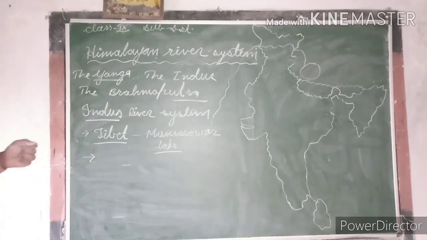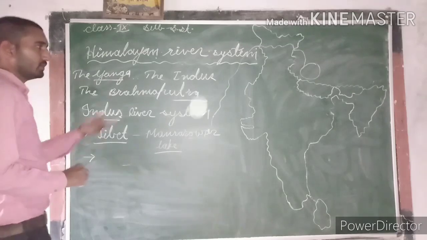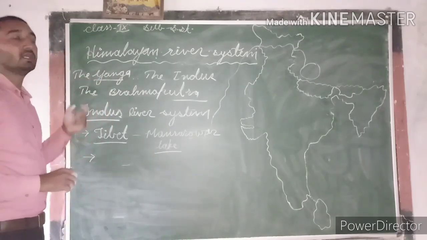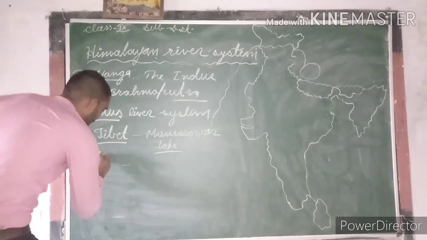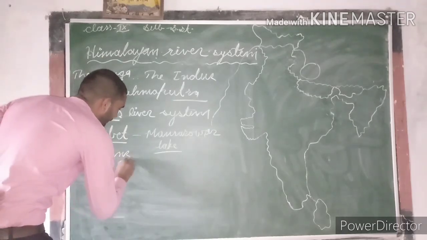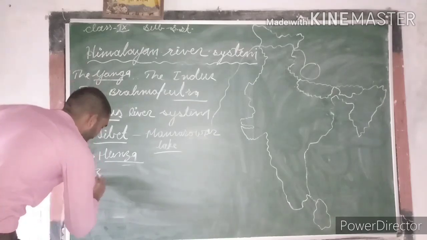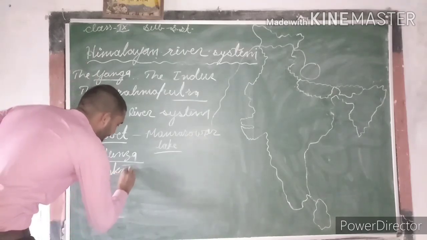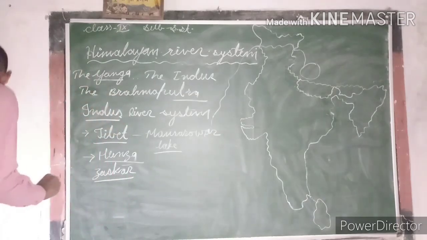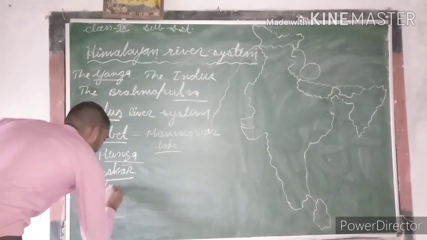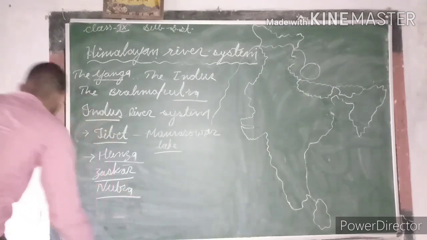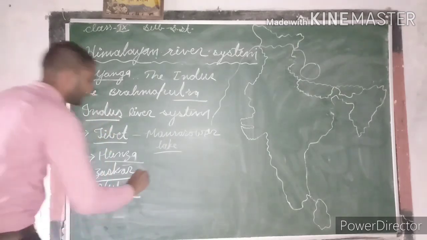In Kashmir some major tributaries of the Indus river merge into it, which are the Hunza, the Shyok, the Nubra and the Zanskar.